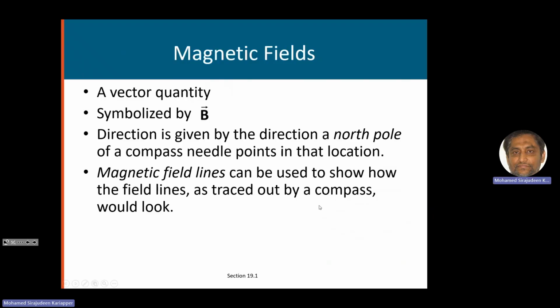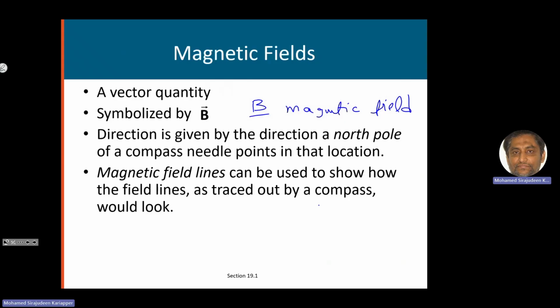So magnetic field is a vector. I mean, it has direction, like electric field has a direction. Magnetic field also has a direction. We give the symbol B for magnetic field. Magnetic field, the symbol is B.